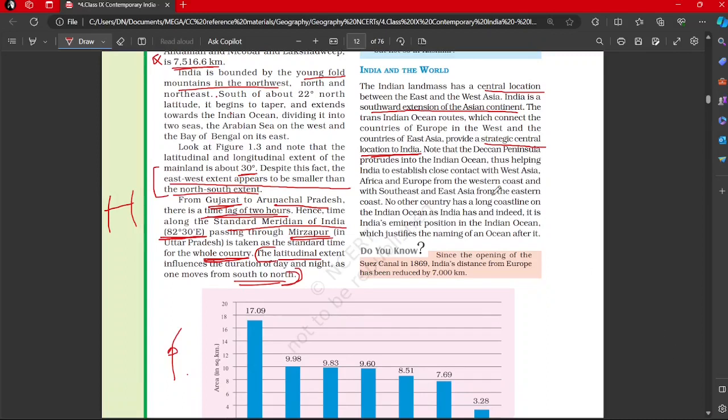Next, note that the Deccan Peninsula protrudes into the Indian Ocean, again part of physical geography, thus helping India to establish close contact with West Asia, Africa, and Europe from the western coast, and Southeast and East Asia from the eastern coast. So the same thing is there.